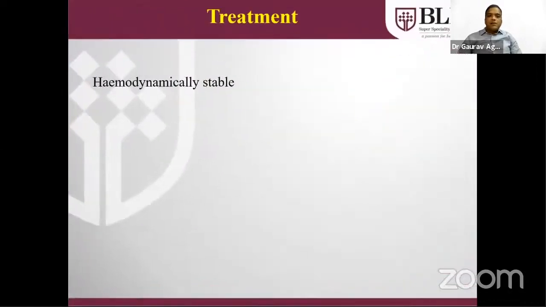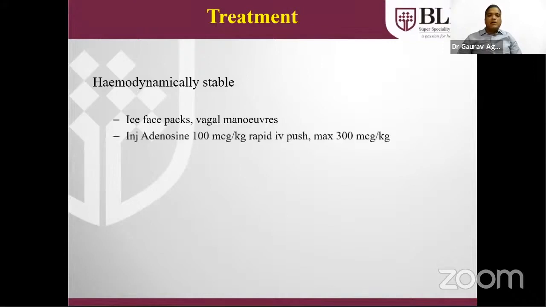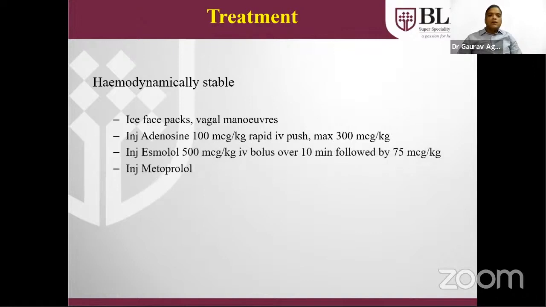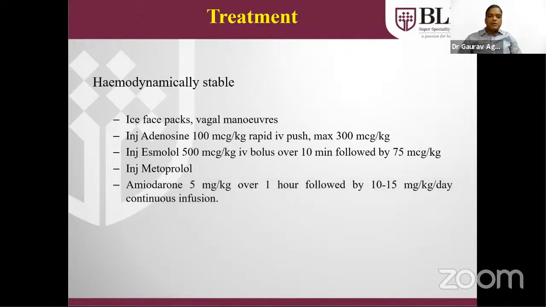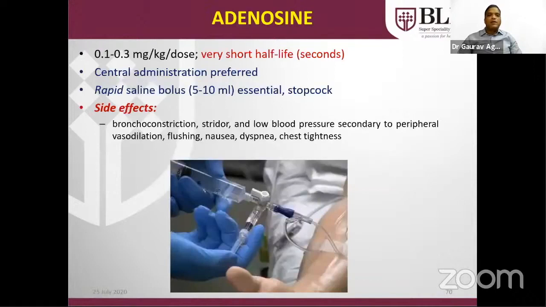If the patient is stable, then we can try ice packs in a bigger child, vagal maneuvers in the form of carotid sinus massage. But ocular pressure is contraindicated. Drug of choice is adenosine in the doses of 100 to 300 mics per kg. It should be given as a rapid IV push. If this is also not helping because of the recurrence of the SVT, esmolol or metoprolol infusion can be tried. If this is also not working, amiodarone has to be given.